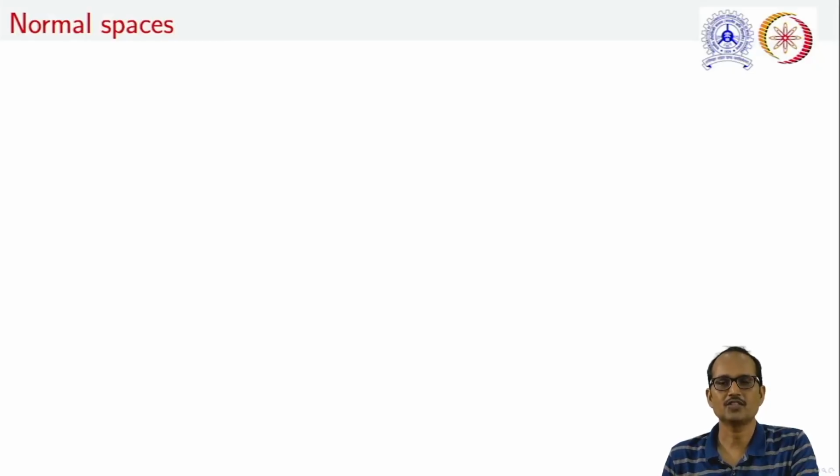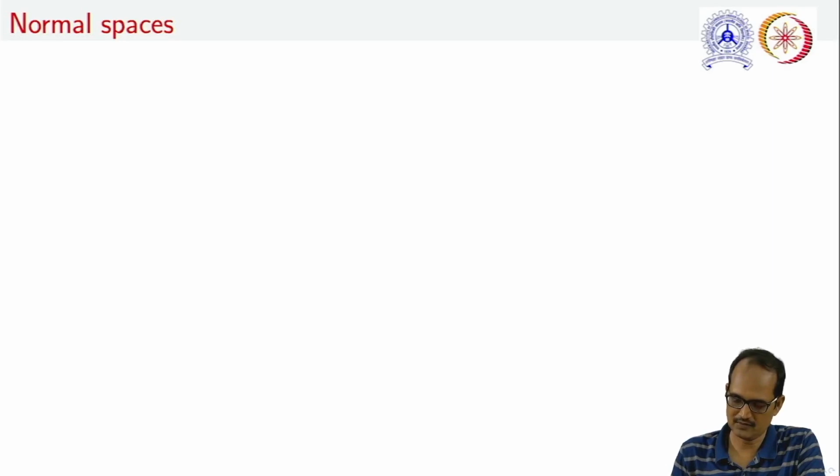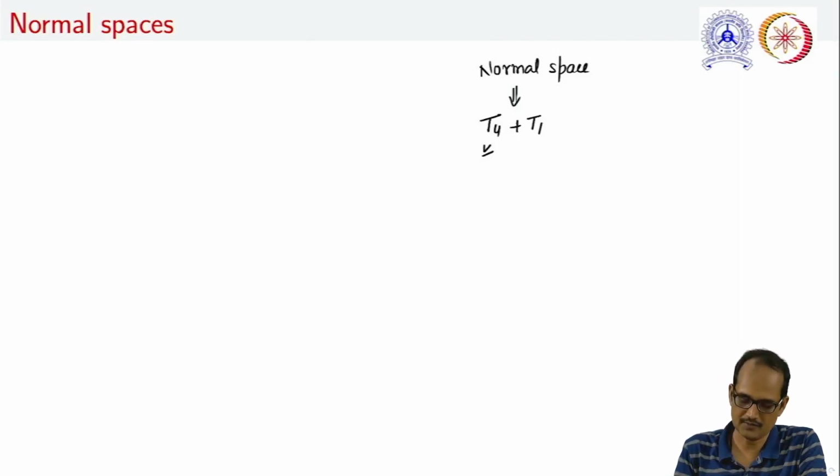In the previous lecture, we have already studied the concept of normal spaces and gone through a number of examples. We have seen that a topological space is normal if it is T4 plus T1. Coming to the concept of T4 spaces, we have seen that if we are taking a topological space, we